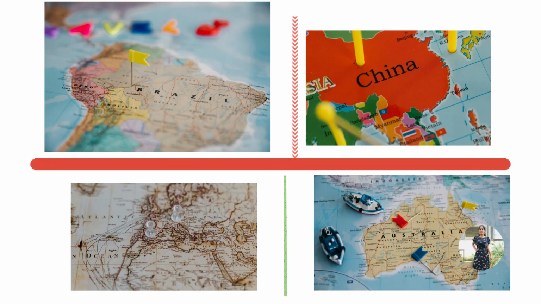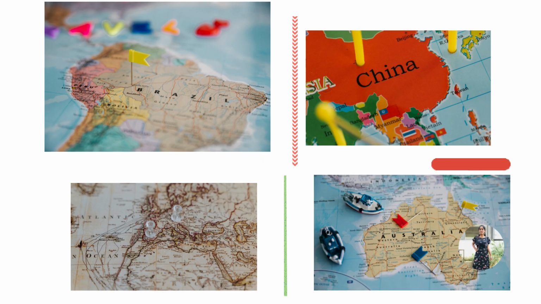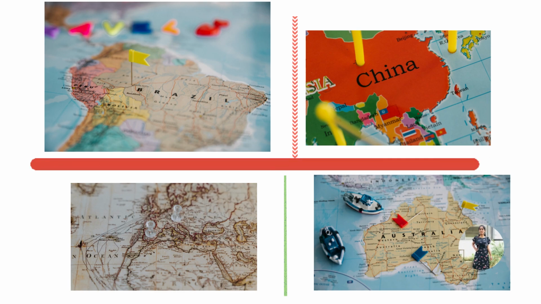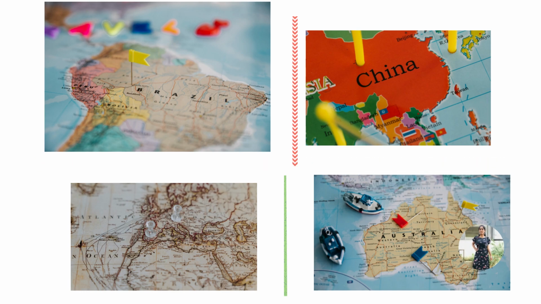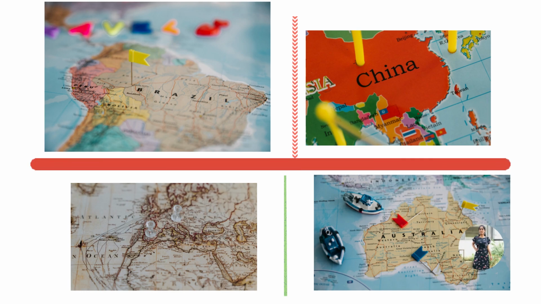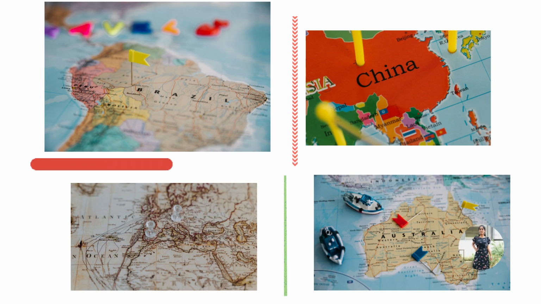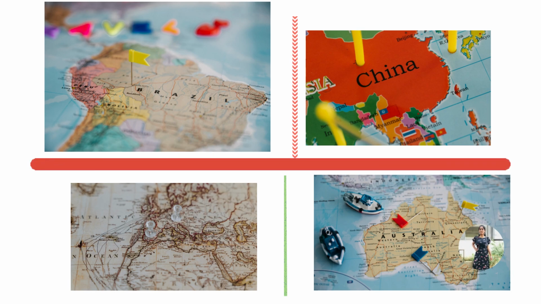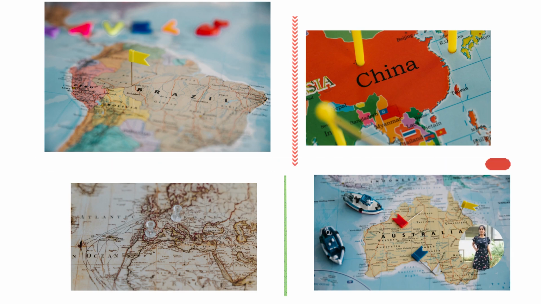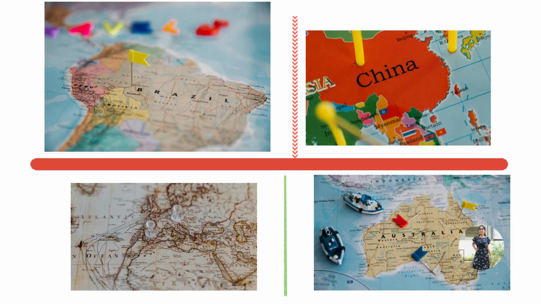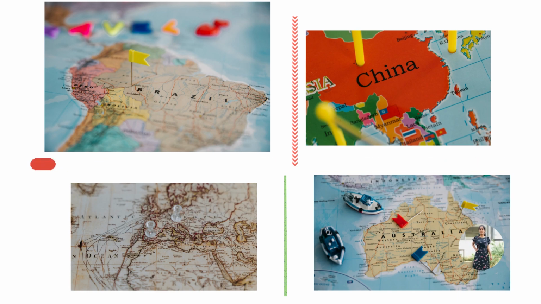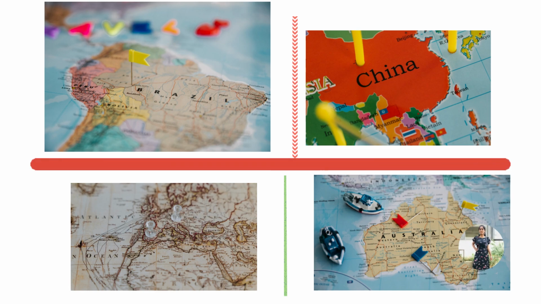So here are some pictures of some continents. The first one is Brazil, here is China, India, Australia, and in this Africa and Europe, in between them the Mediterranean Sea. Okay, so we will be knowing about all these.